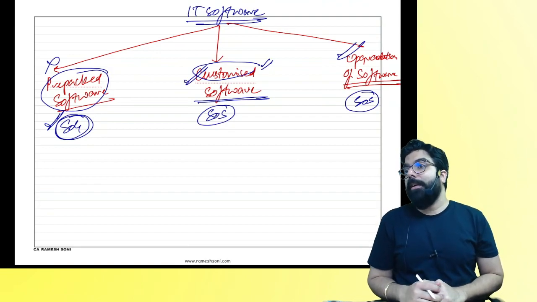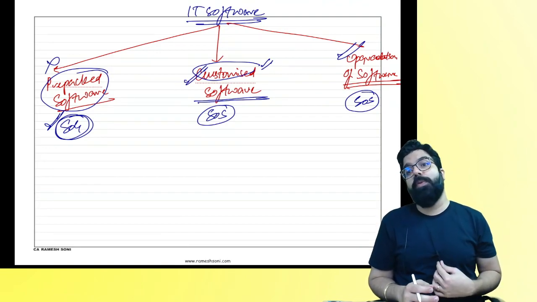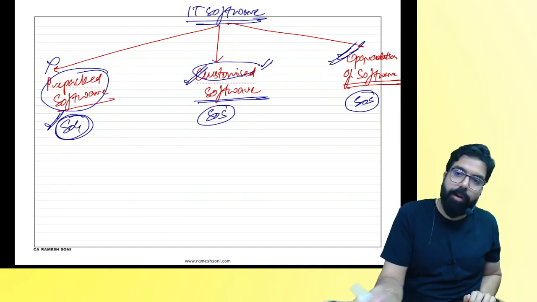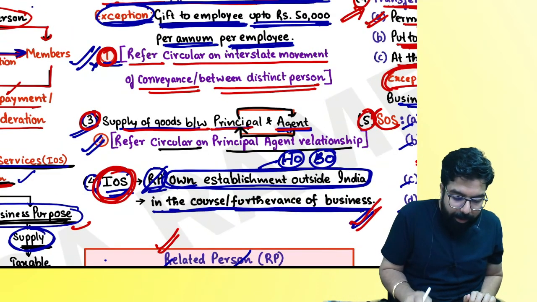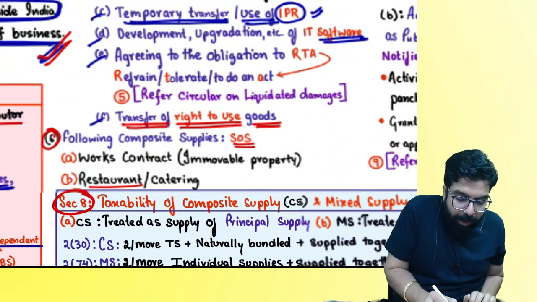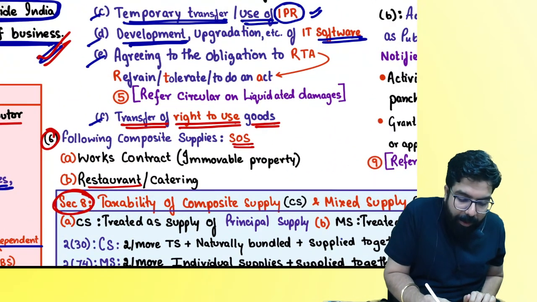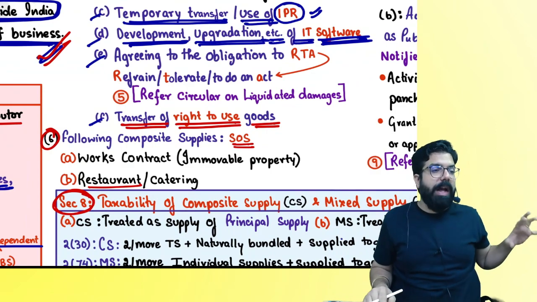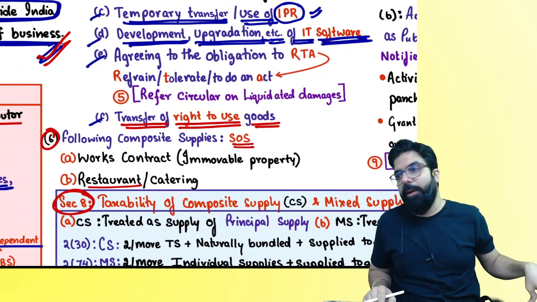You had Tally, you told Tally, can you upgrade the software for me? They are giving you supply of goods or supply of service? Are we all clear? So remember one thing, if anyone does development, upgradation, etc. of software, it will always be a supply of service. Are we all clear till here? Can we go ahead, everyone?